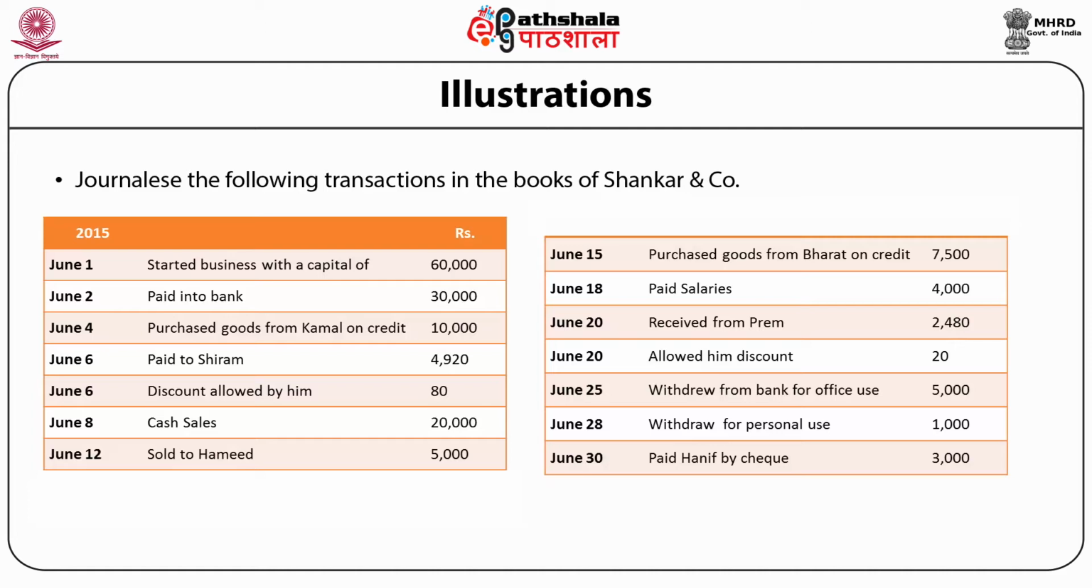June 18, paid salaries rupees 4,000. June 20, received from Prem rupees 2,480. June 20, allowed him discount rupees 20. June 25, withdrew from bank for office use rupees 5,000. June 28, withdrew for personal use rupees 1,000. June 30, paid Hanif by check rupees 3,000.